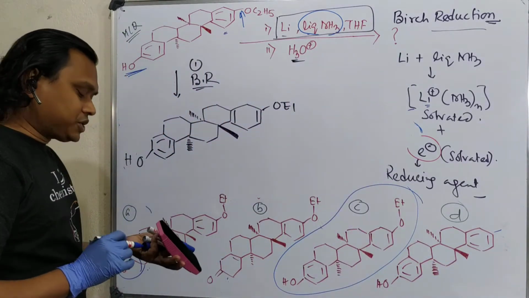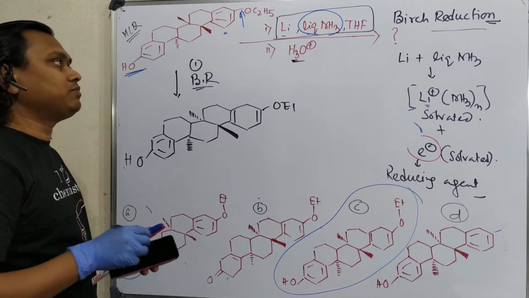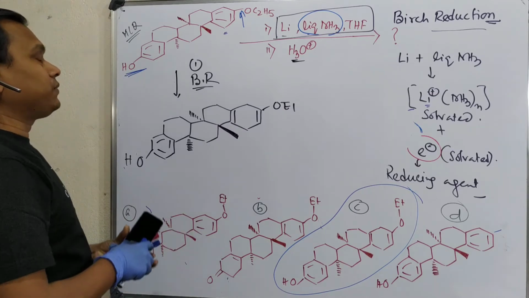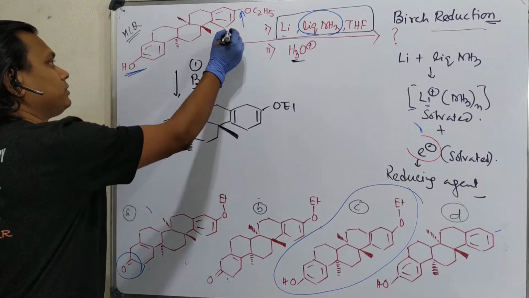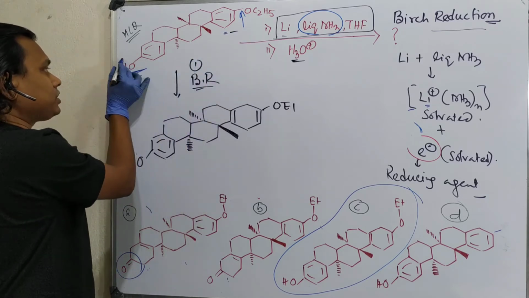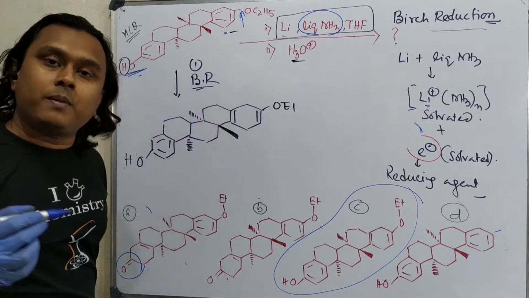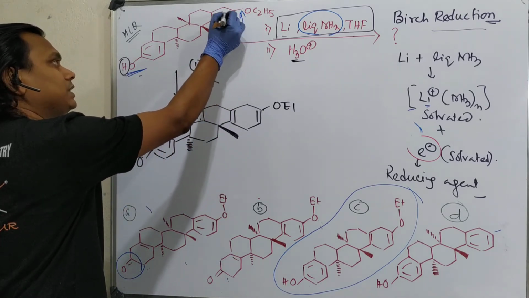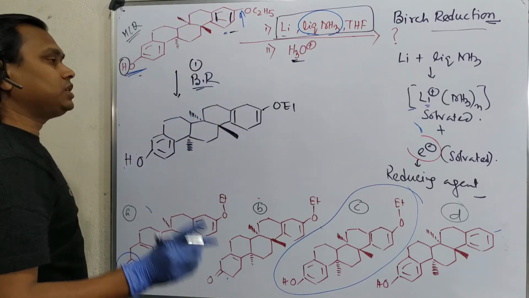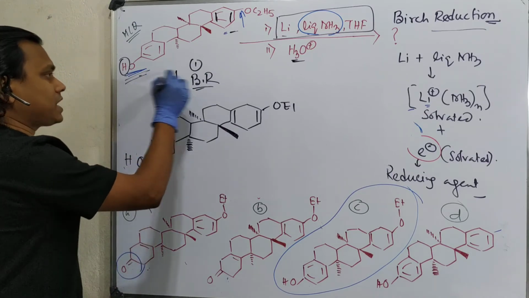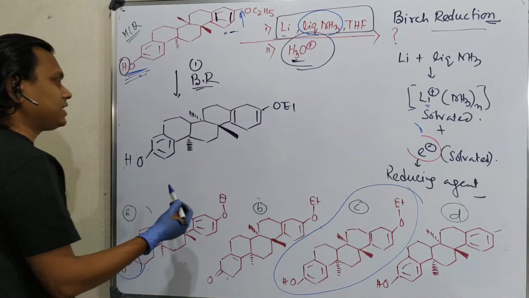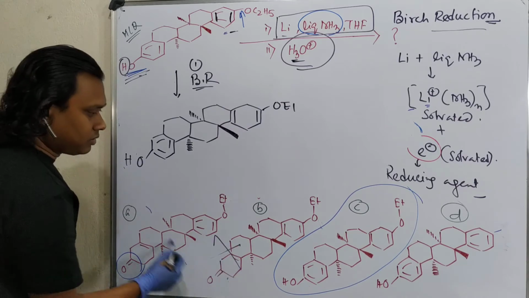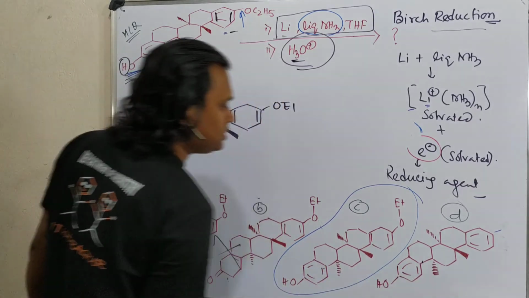Now the question is, if this question is given in your exam, within 30 seconds how can you do that? First of all, you need to understand what functional group will react. This or this. This will not react. This is OH, it will be phenoxide. It will not react. Only this will react. Now question, in which option this is not reactive, because I have H3O+ given, so it will regenerate. This is gone, only this versus this.